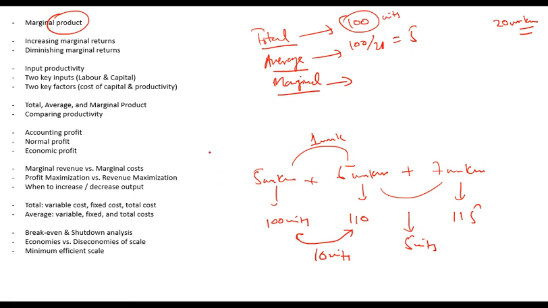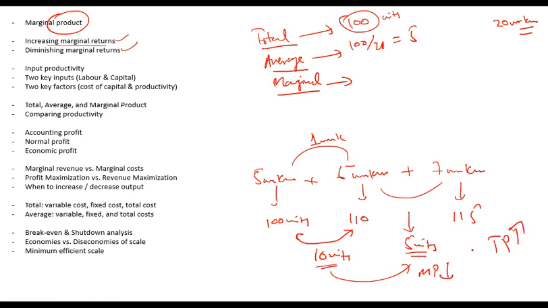Remember that there are two concepts: increasing marginal returns and diminishing marginal returns. If adding a new worker increases marginal product, that is known as increasing marginal return. But if adding a new worker decreases marginal product, like in this case, when I added the 6th worker I got 10 units, and when I added the 7th I got 5 units, that means my marginal product is diminishing.